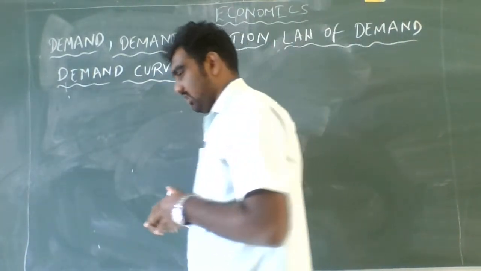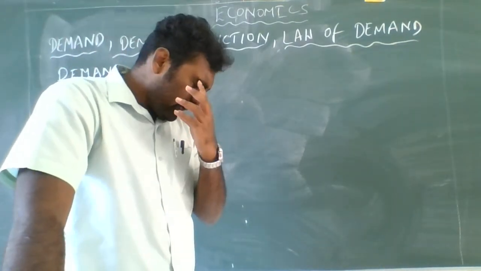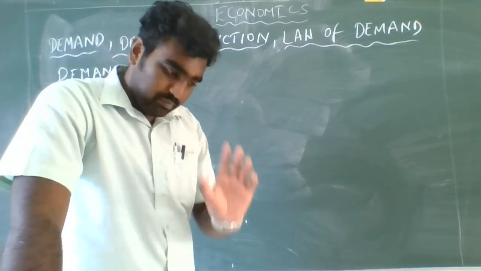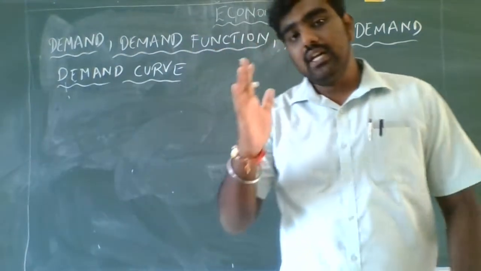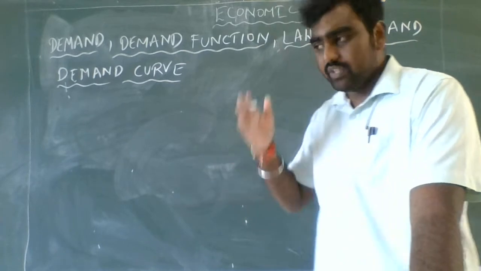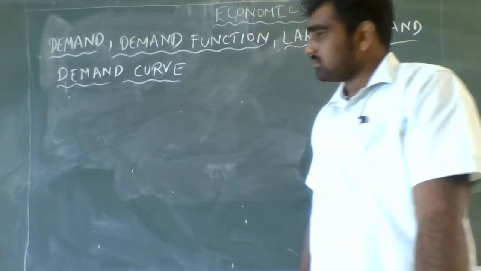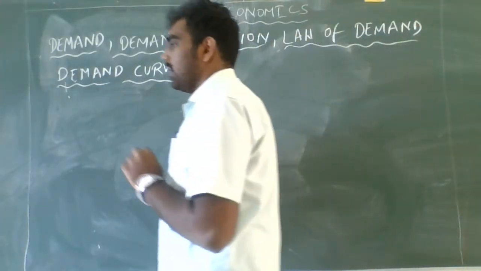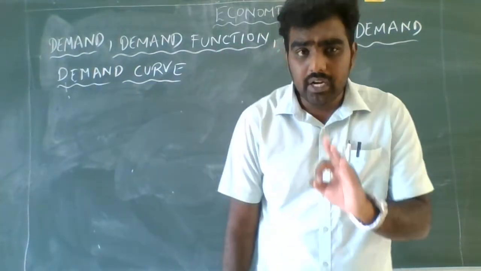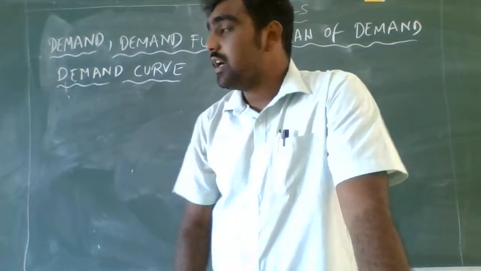In the last session we understood the optimal choice of the consumer: how the consumer selects his best bundle within the constraints of the budget. We had three different indifference curves, and we selected the best bundle, which is tangent to the indifference curve. If you observe clearly, the bundle selected by the consumer was dependent on the price of the particular good.